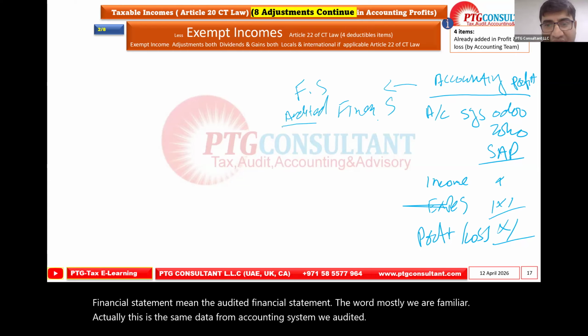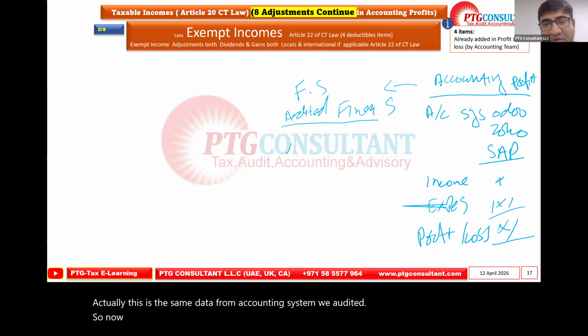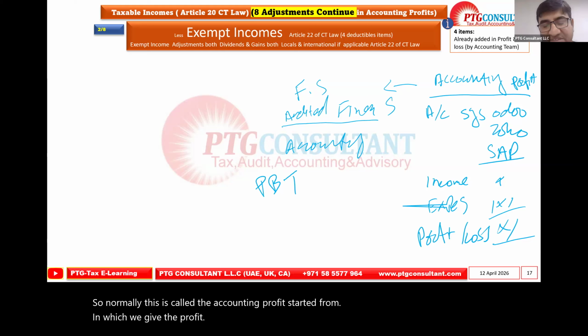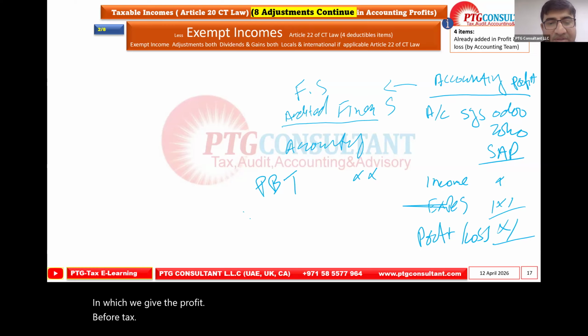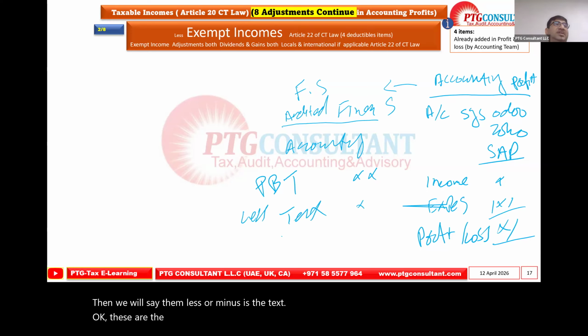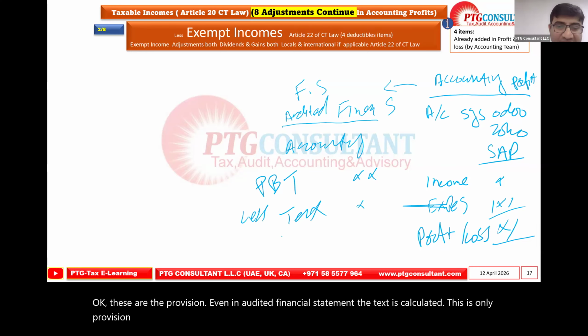So normally, this is called the accounting profit, started from the profit before tax. Then we will say less or minus the tax. These are the provision. Even in the audited financial statement, the tax is calculated on the provision basis. Actual may differ.